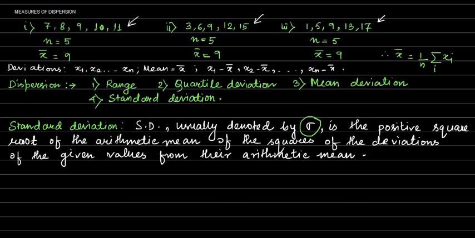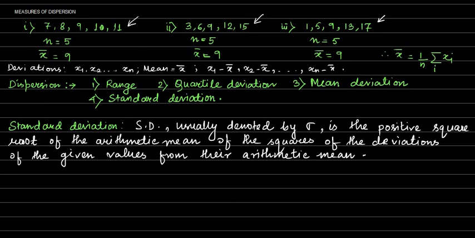So we have these things to note: this is the positive square root of the arithmetic mean of the squares of the deviations of the given values from their arithmetic mean. What does it actually mean?